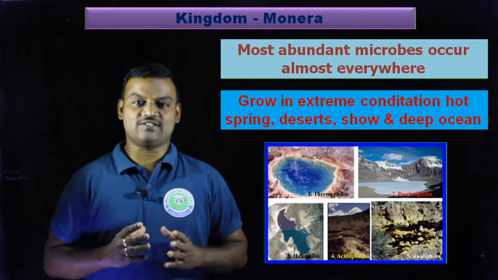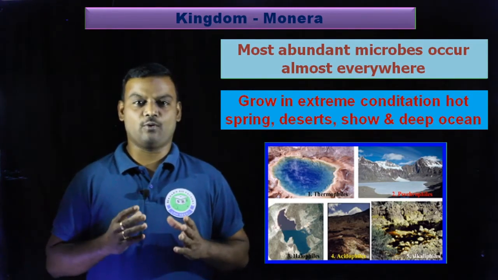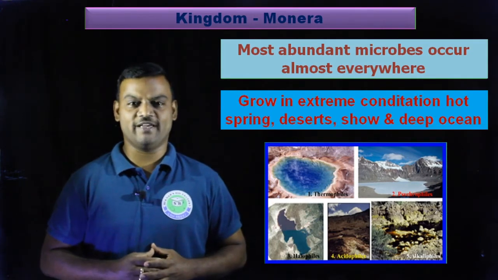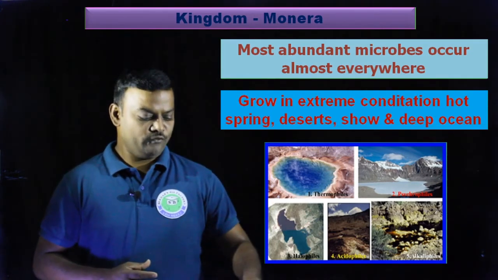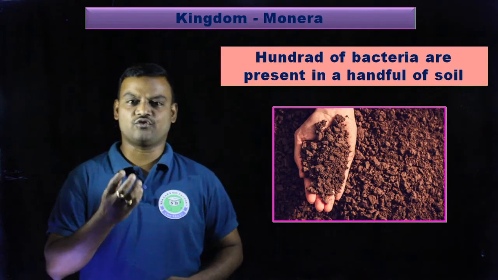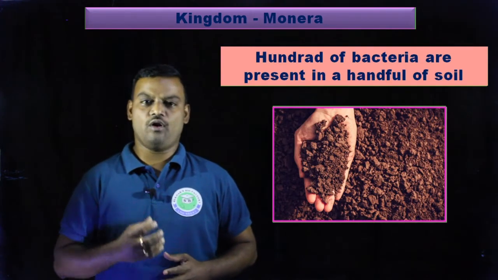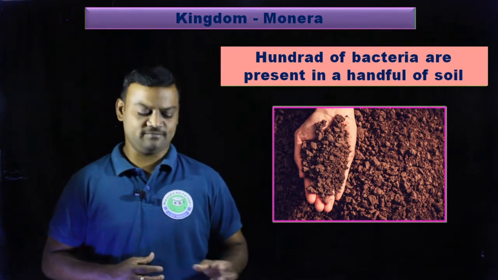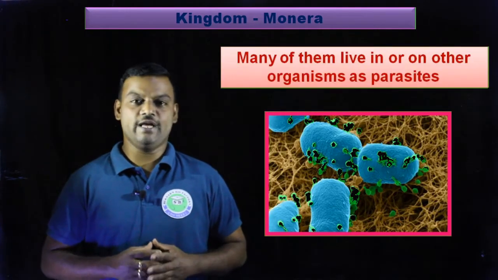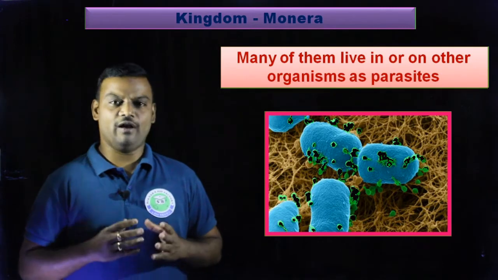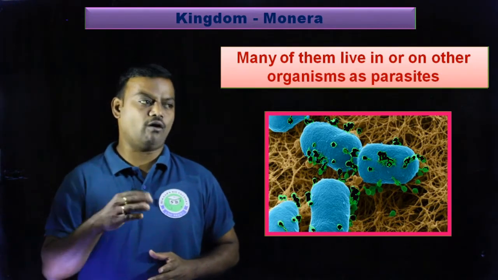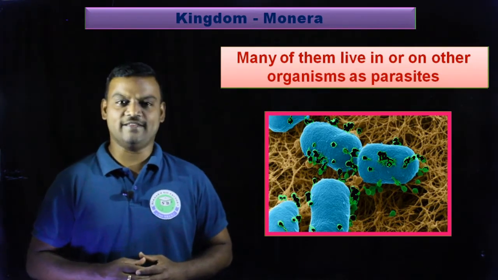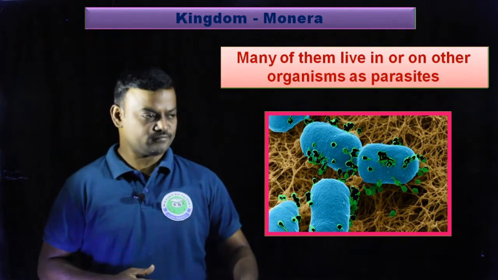In such extreme conditions also the prokaryotes or Monera members can grow. When you take a handful of soil, in this handful of soil also thousands of bacteria we can find, and many of the bacteria live in or on other organisms as parasites.